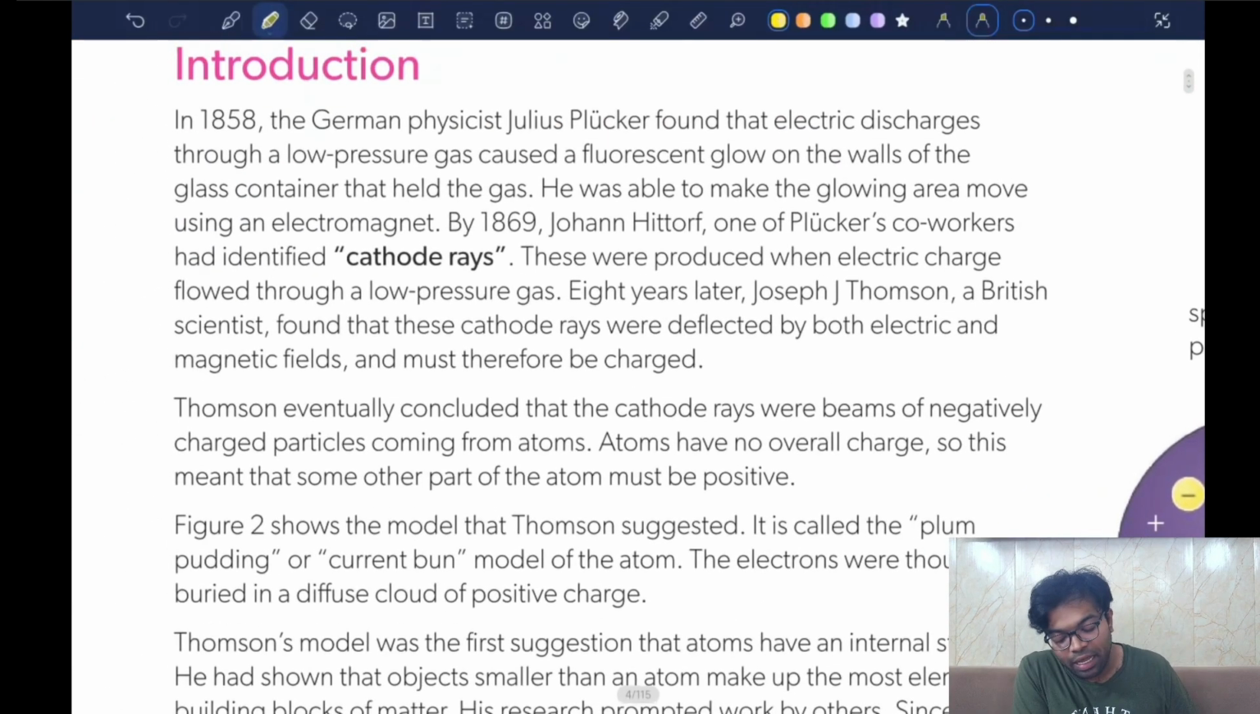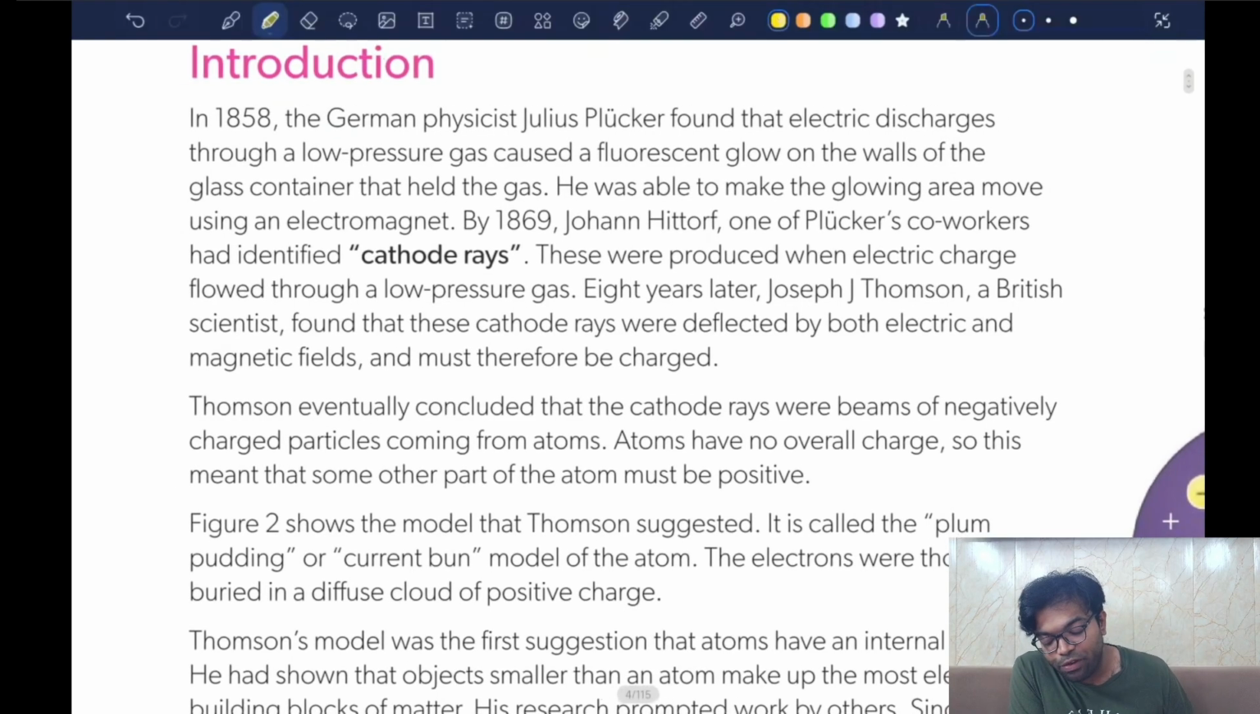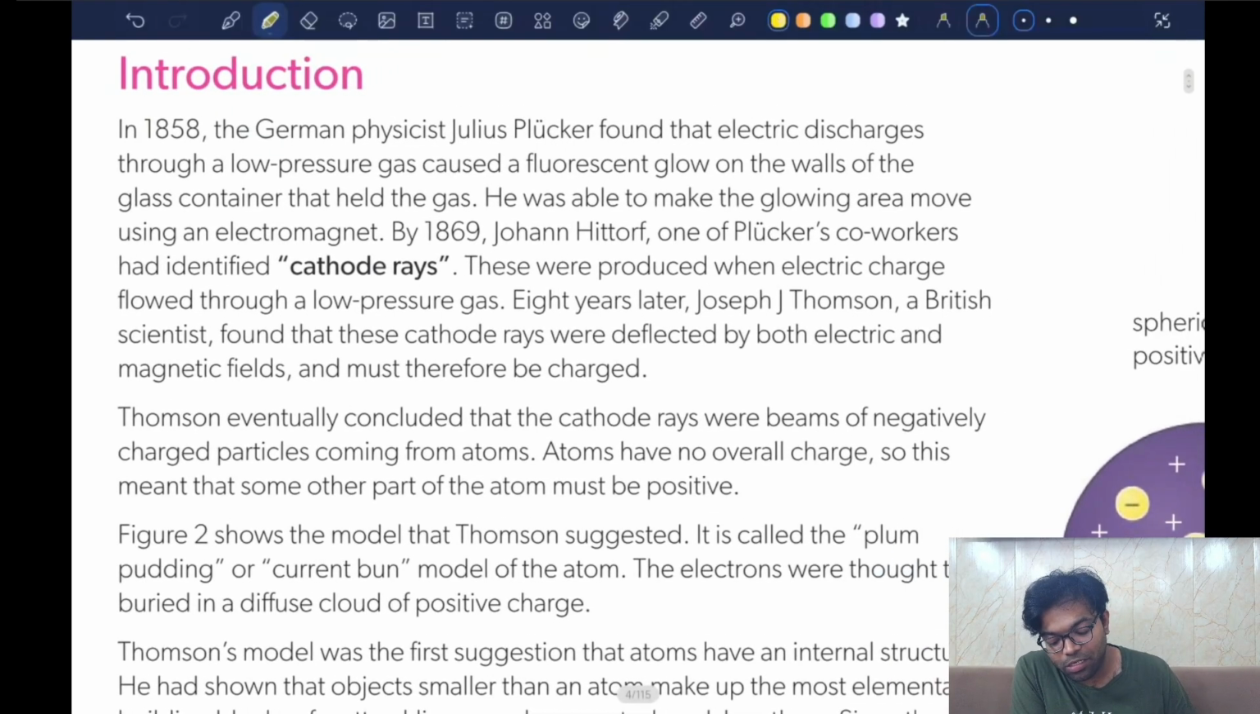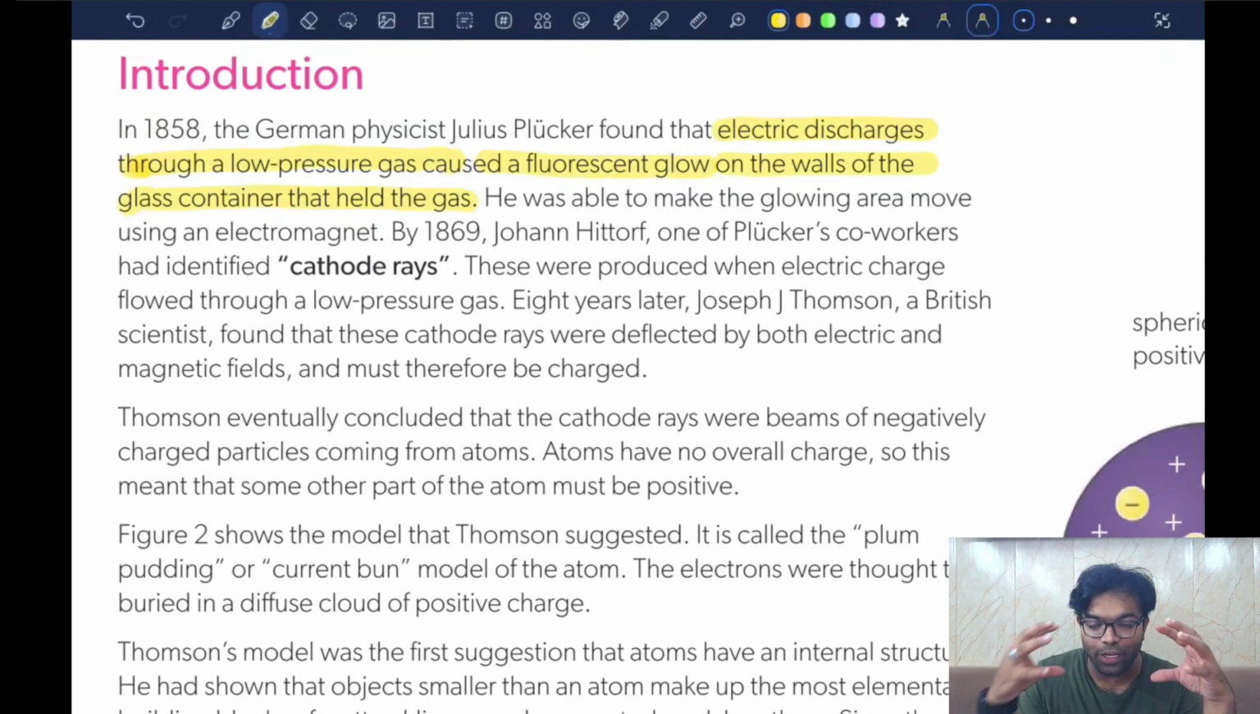Introduction. Now, the beginning. In 1858, the German physicist Julius Plucker found that electric discharge through a low pressure gas caused a fluorescent glow on the walls of the glass container that held the gas. We are going to talk about cathode rays. You must have already learned about the cathode ray experiment, right? There is a tube. If not, I'll show you an explanation. Let's actually watch the video first.